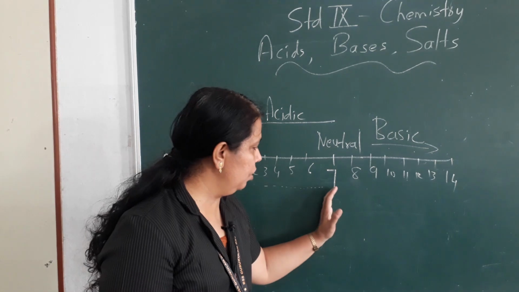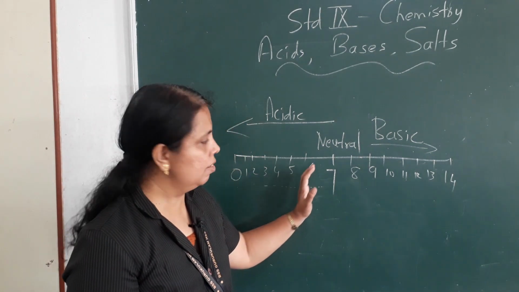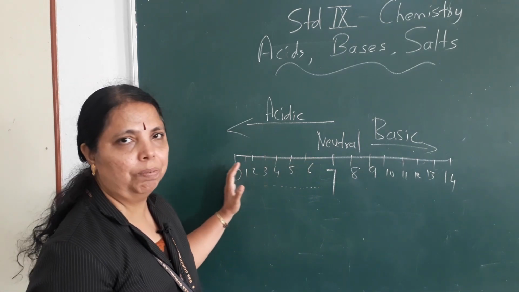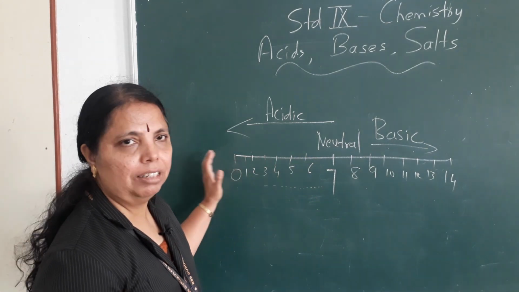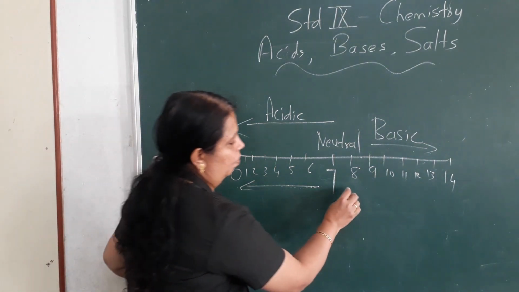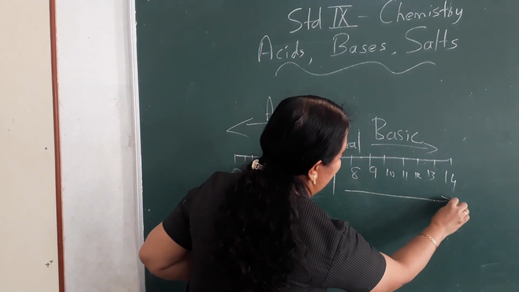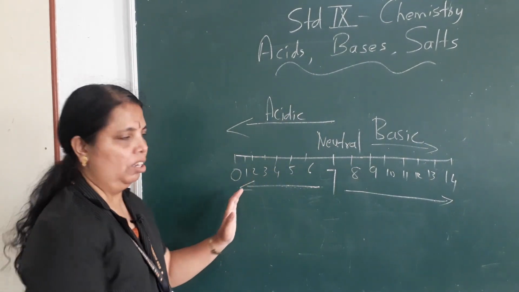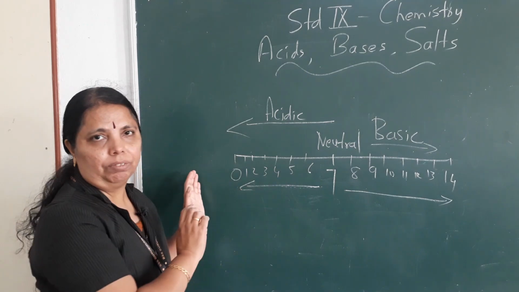So here neutral, here weak acids, here weak bases. From here the strength goes on increasing in this direction. Here for bases the strength goes on increasing in that direction. Here it is weak, and as it goes further, it becomes strong. The strength goes on increasing.